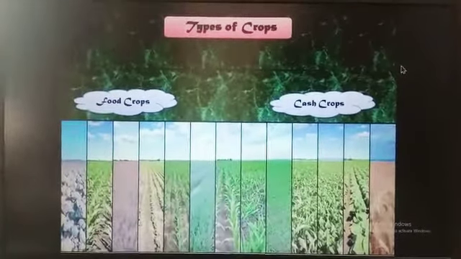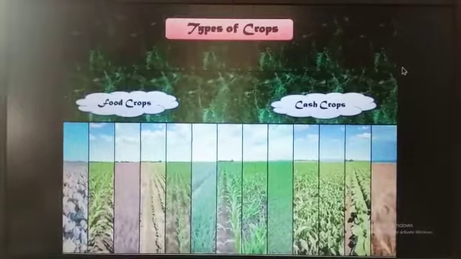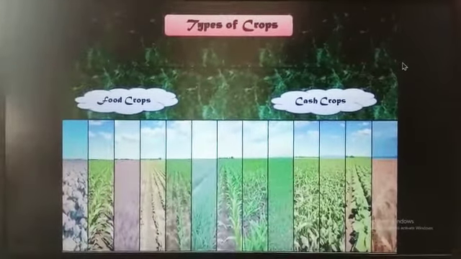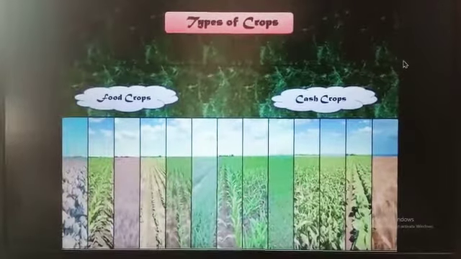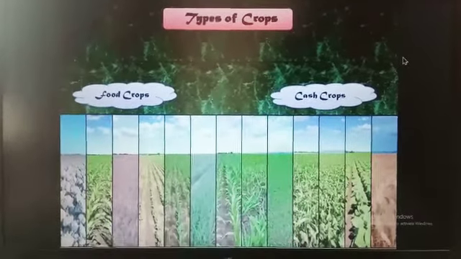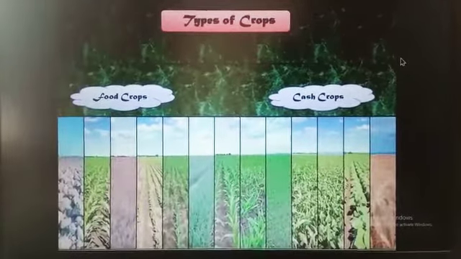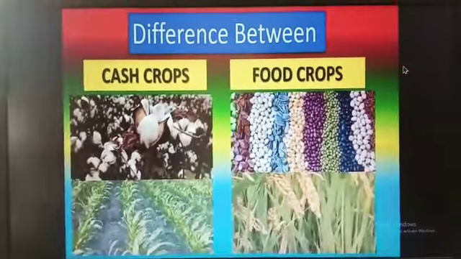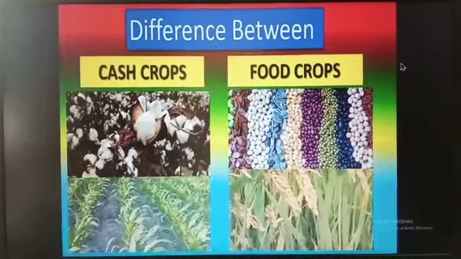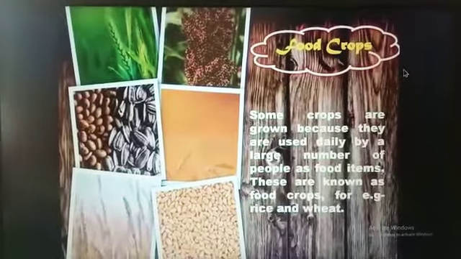To know more about agriculture, first we will discuss the types of crops. There are two types of crops, food crops and cash crops. So in this picture you can see different types of crops which include food and cash crops. Now we will note the difference between food crops and cash crops. So first we will